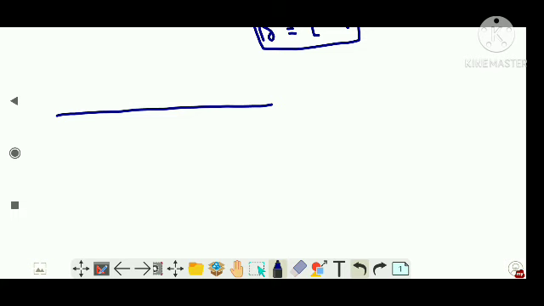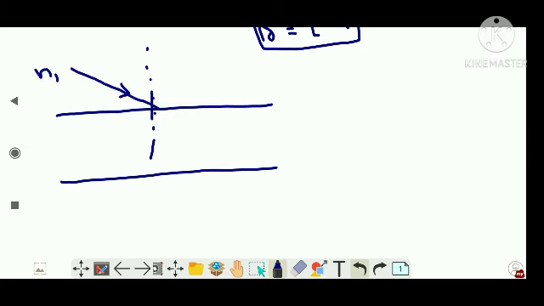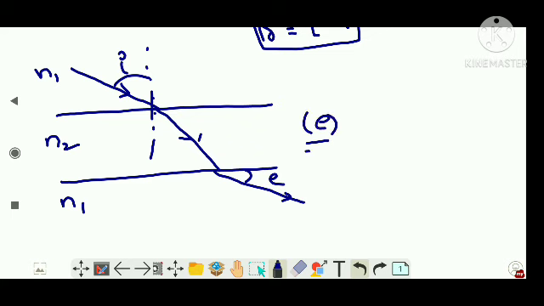We are going to have two mediums. Let's mark now the normal. Here there is a first incident ray. Let's say the refractive index is n1, and this is medium 2, which has some refractive index, and this is again the first medium itself. This is the angle of incidence. Then it traveled like this, and then it deviated like this, and this is the angle of emergence. You are asked what is the value of this angle e. How do you find it?